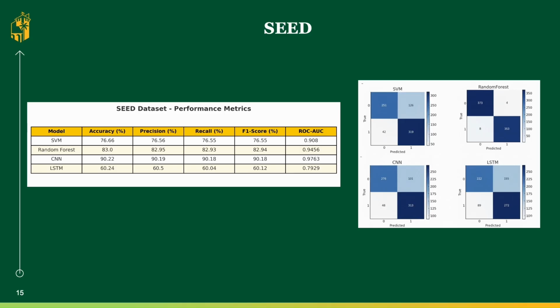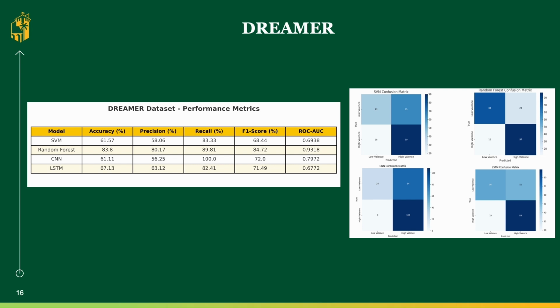On SEED, CNN achieved 90.2% accuracy with the area under the curve at 0.98. The confusion matrix shows tight diagonal clustering, demonstrating excellent spatial pattern recognition in EEG data. For the DREAMER dataset, Random Forest led at 83.8% with a 0.93 area under the curve, showing superior generalization on smaller datasets. The confusion matrix clearly shows valence separation.